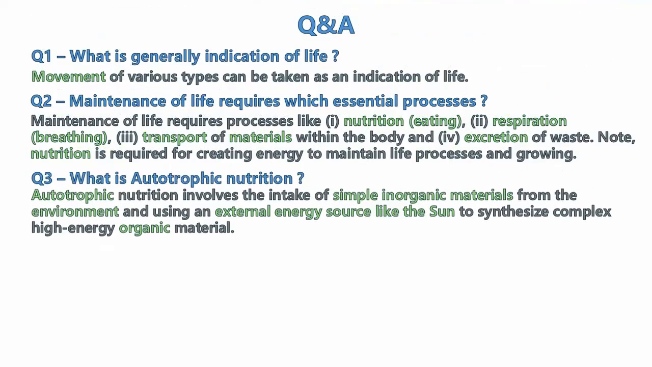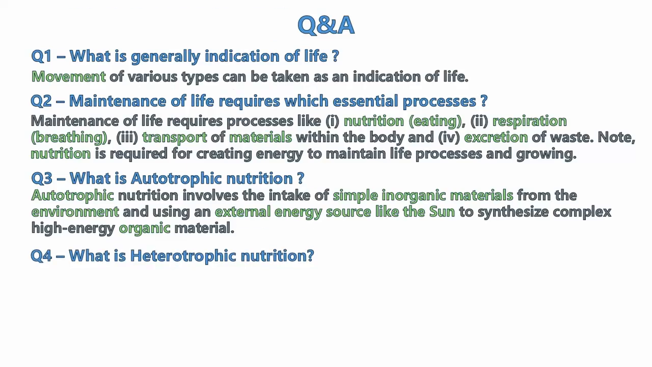What is autotrophic nutrition? Autotrophic nutrition means the organisms which survive on photosynthesis. Autotrophic nutrition involves intake of simple inorganic materials from the environment, like carbon dioxide from the atmosphere and water from the soil, and in the presence of an external energy source like the sun and chlorophyll, these simple inorganic materials are used to synthesize complex high energy organic material like glucose. The process of such nutrition is known as autotrophic nutrition, which is basically photosynthesis.